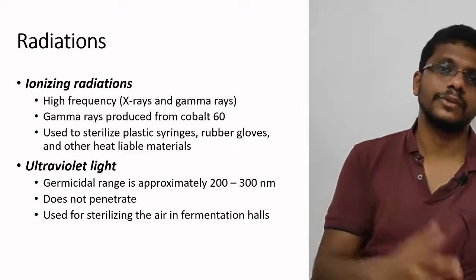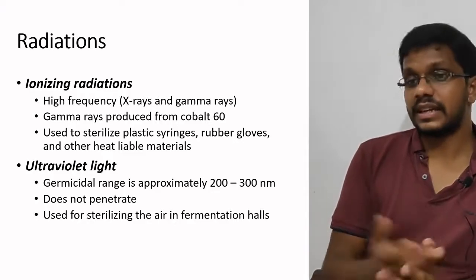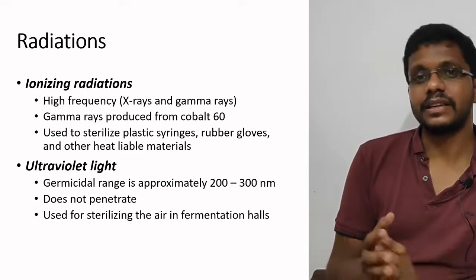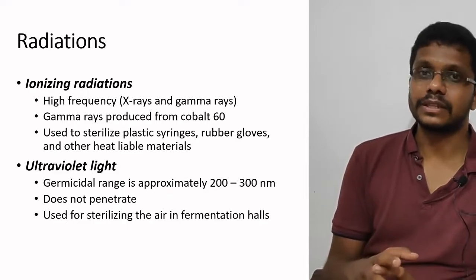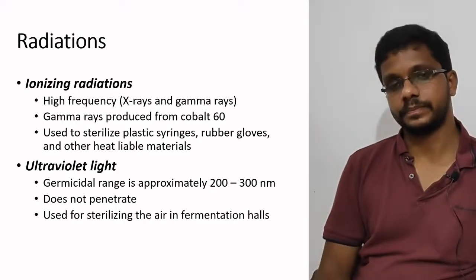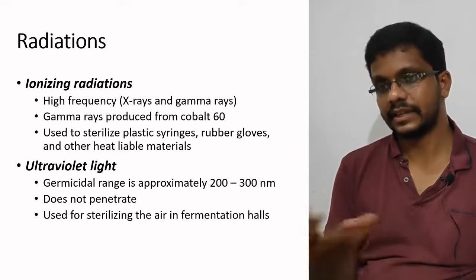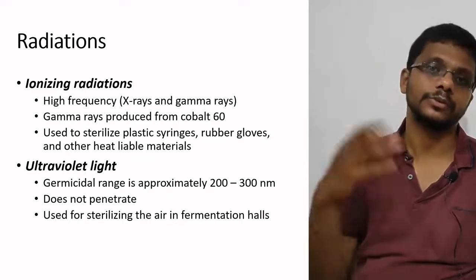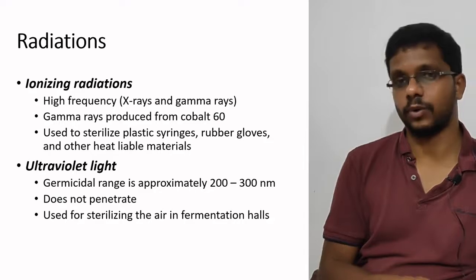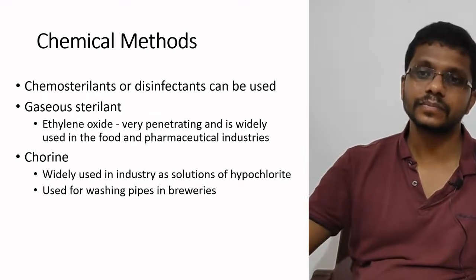But just like we use it in our laboratories, we can keep aseptic conditions by using UV light. Maybe in the fermentation hall or the inoculation place, you can put a UV light and use it once in a while to sterilize the area. We cannot use it for other purposes.